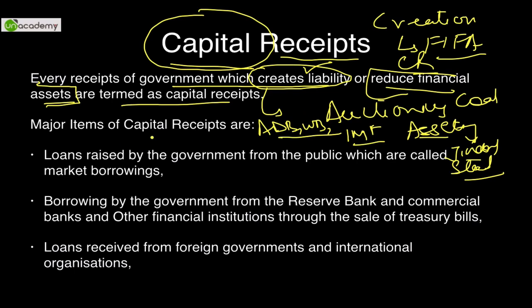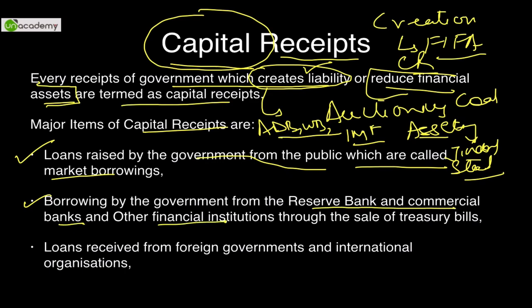So what forms the major items of capital receipts? First is loans raised by the government from the public, which are called market borrowings. Second is borrowings by the government from the Reserve Bank, commercial banks and other financial institutions through the sale of T-bills or treasury bills, which I will discuss in upcoming lectures. Third is loans received from foreign governments and international organizations, like the World Bank, as we've discussed.